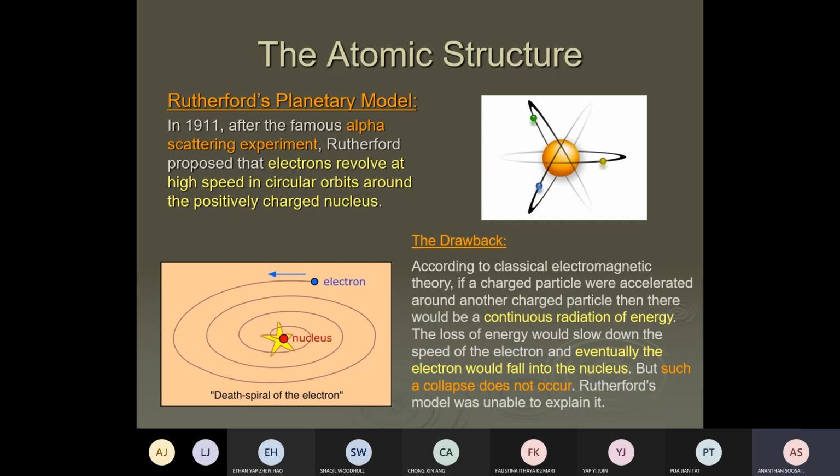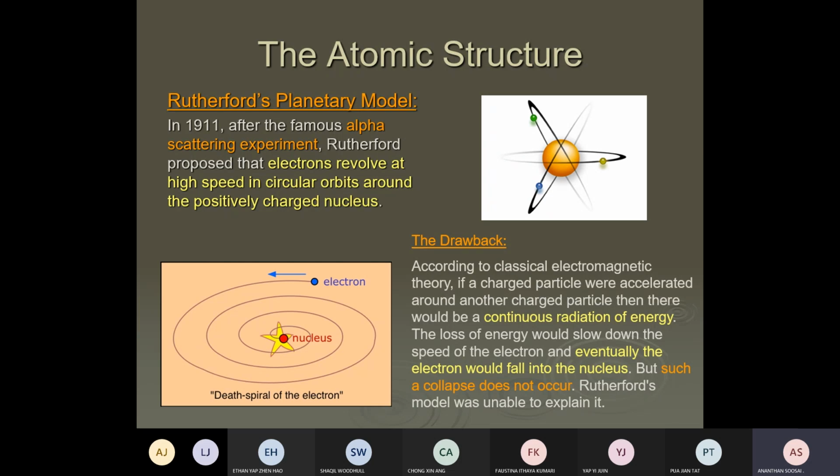So another important point, newly introduced to you: any accelerating charged particle emits EM radiation, proven by Maxwell. According to the Rutherford model, the electron is going around the nucleus, so does it accelerate? Yes. In which direction? Towards the center, the nucleus, in circular motion.